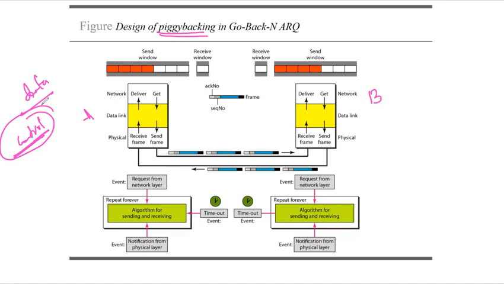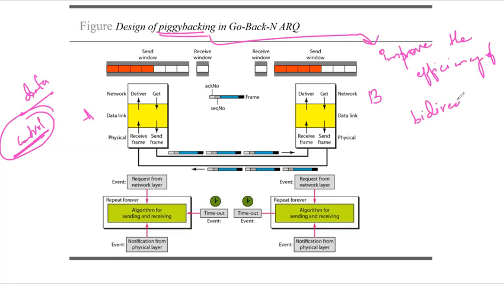So a technique called piggybacking is used to improve the efficiency of the bidirectional protocol. This is very important even for Viva. So: improve the efficiency of bidirectional protocol.